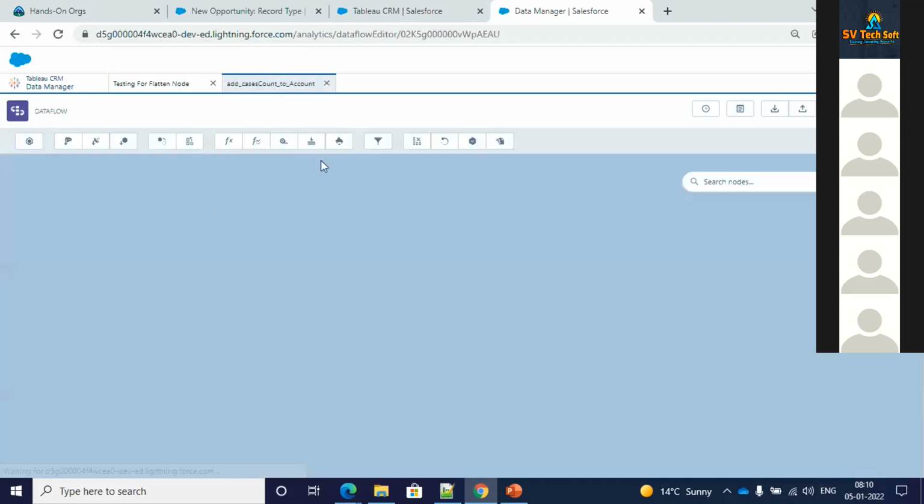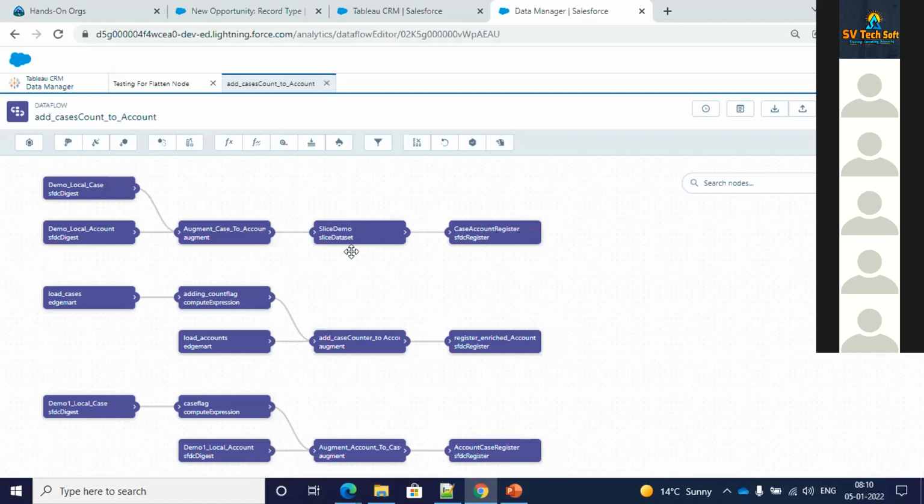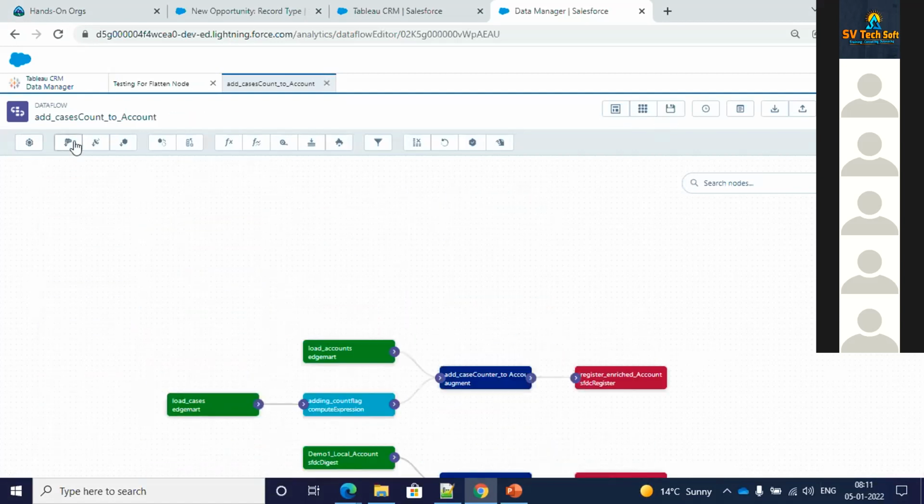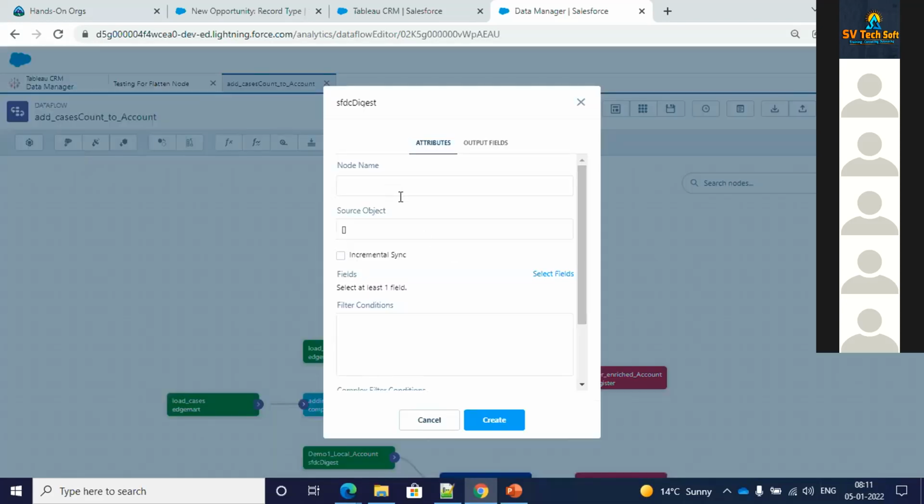In data flow, this is the tool where we make transformation. There are a lot of tools at the top, like this dataset builder. We have this SFDC digest. SFDC digest is a node where we pull in data from the local Salesforce org. We can't pull in from other external systems. This is only restricted to the local Salesforce org.